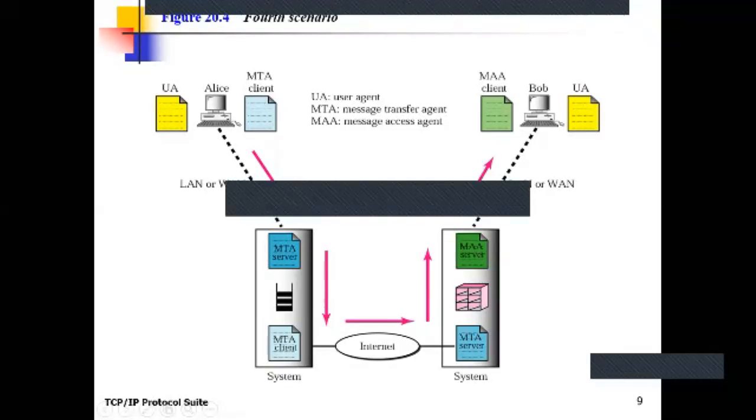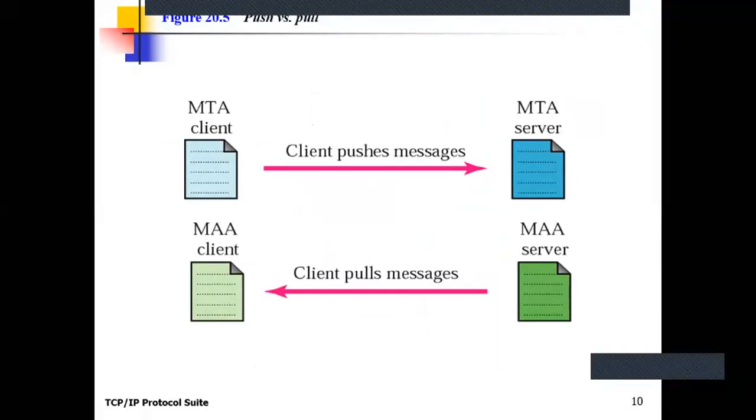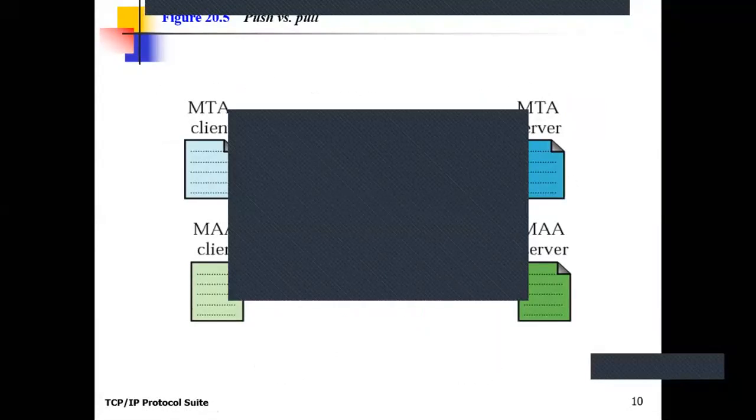Clear? That's why it is known as a pull program. Okay, the client pulls the message from MAA server.